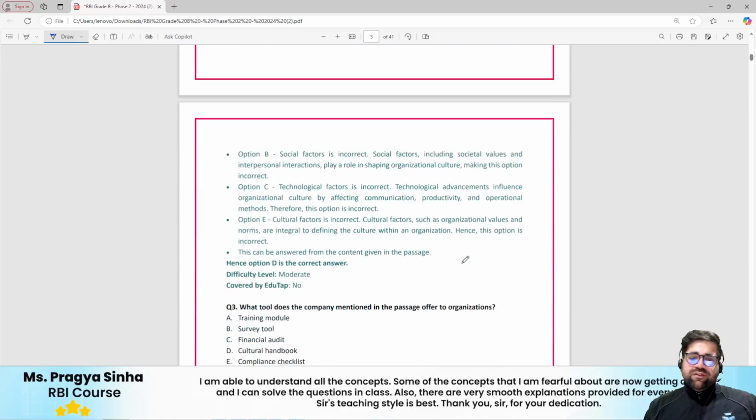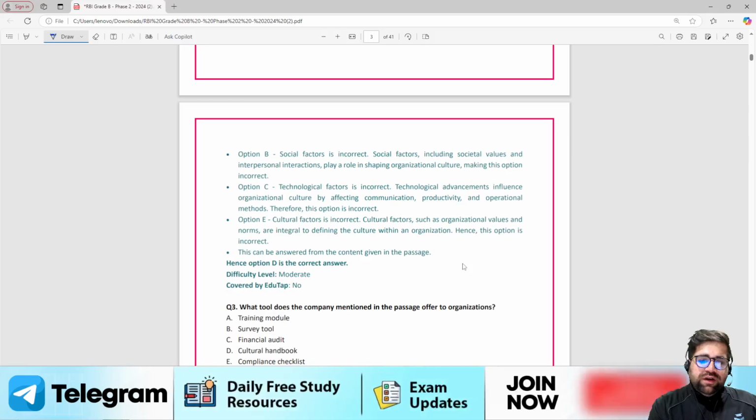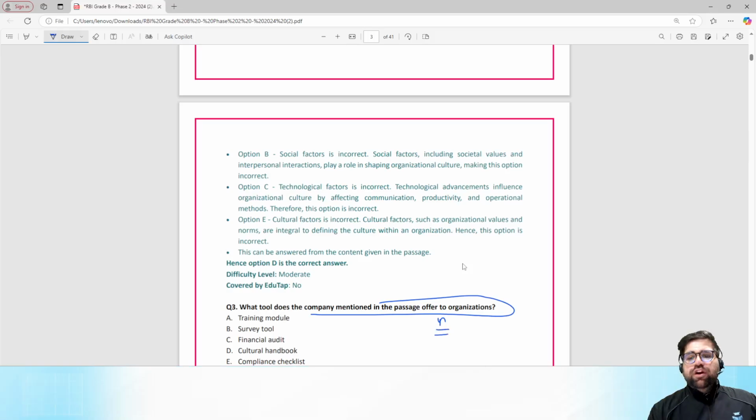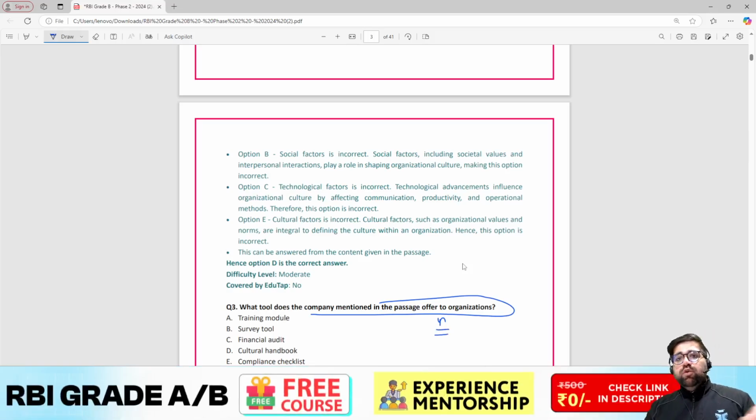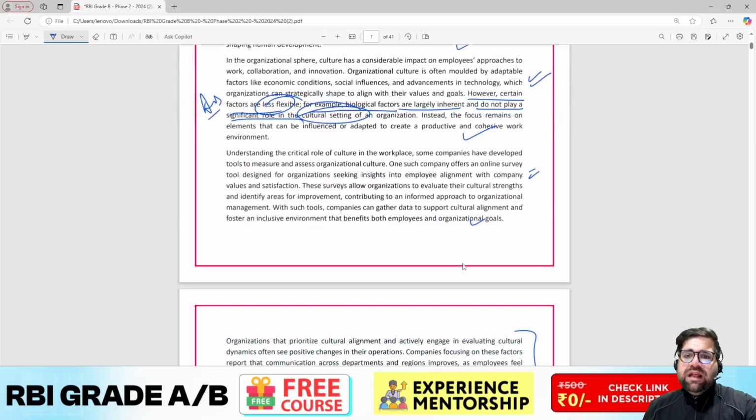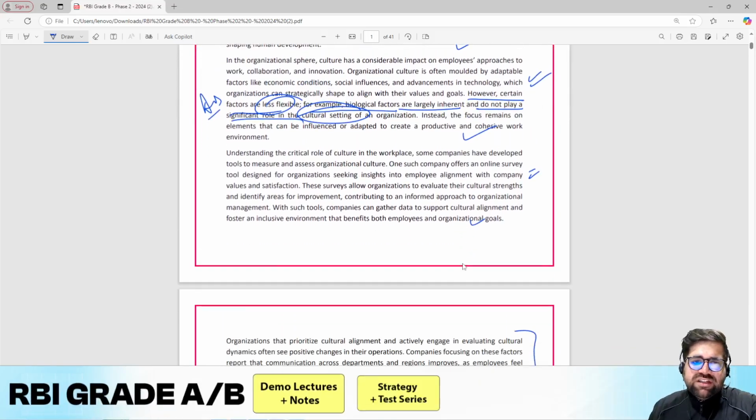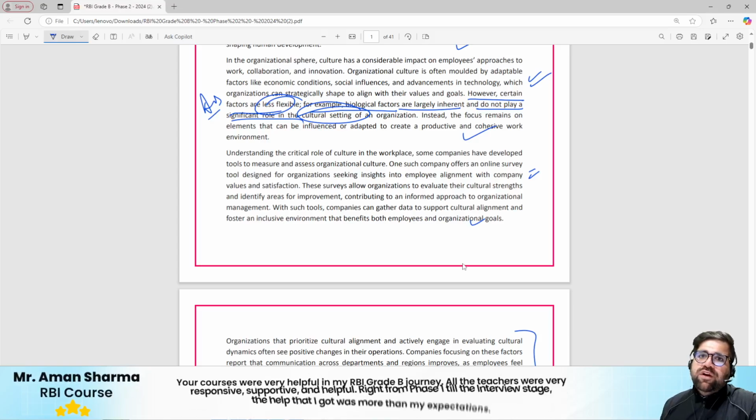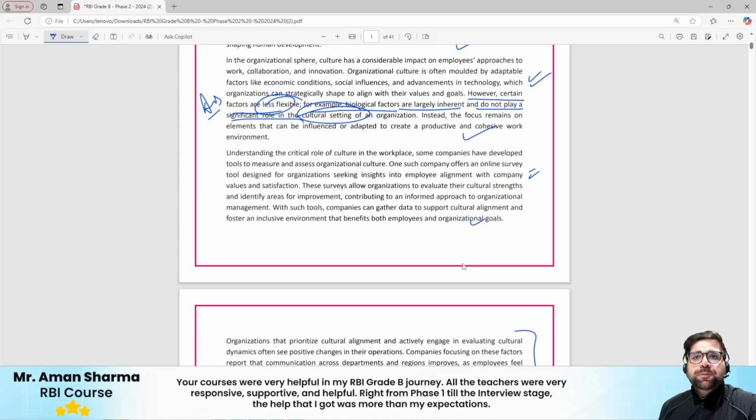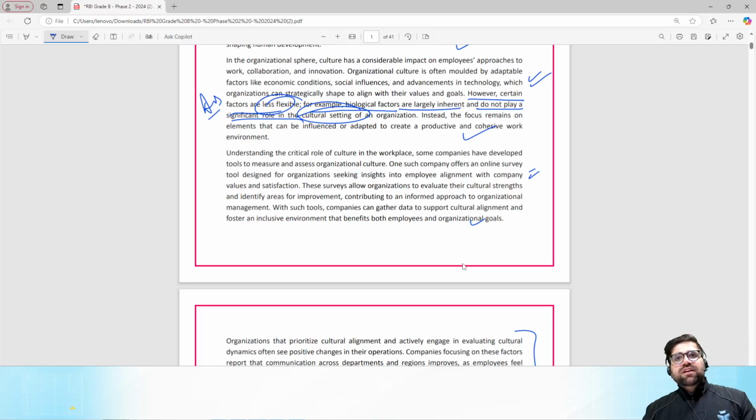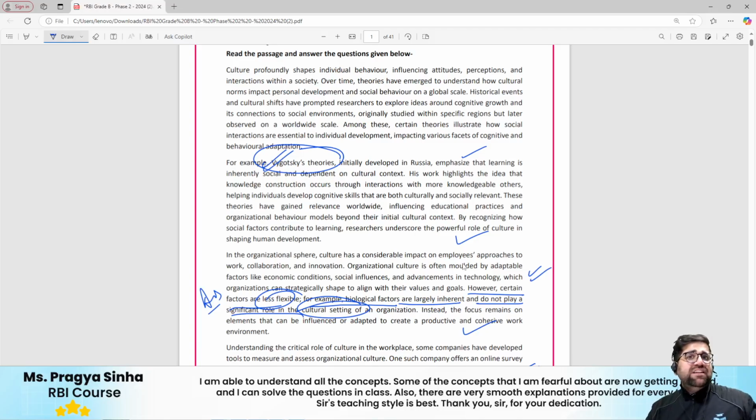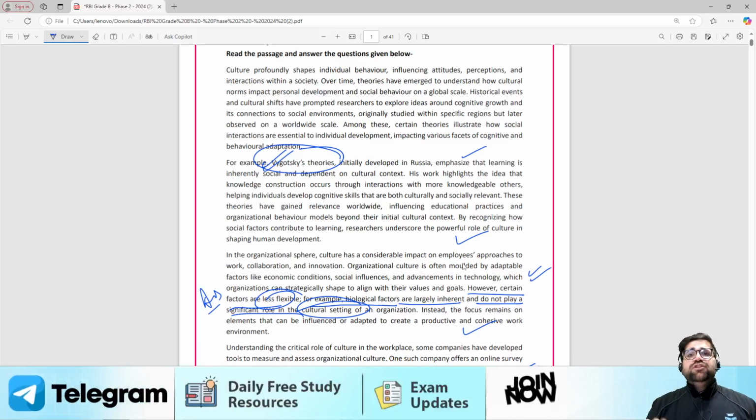Next question. What tool does the company mentioned in the passage offer to the organization? Which particular tool has been mentioned? Now if you read the whole passage again, the company mentions some survey tools, because I have read this passage and we made it by talking to around 100 to 120 students who have appeared for phase 2. So we talked to the students, then verified with other students, and it is not exactly the same paragraph which appeared in the exam, but it is based on the same theme.